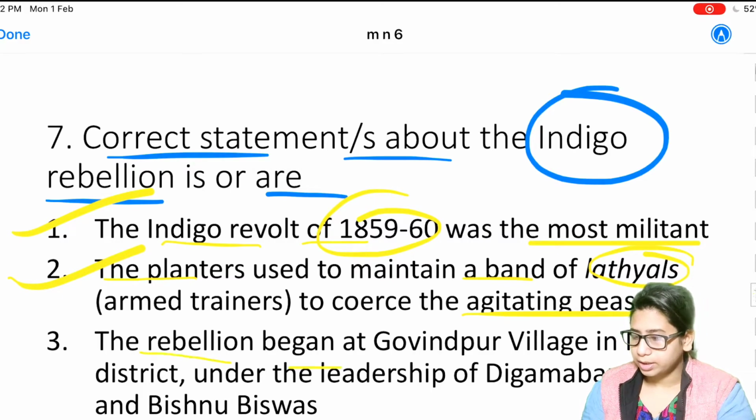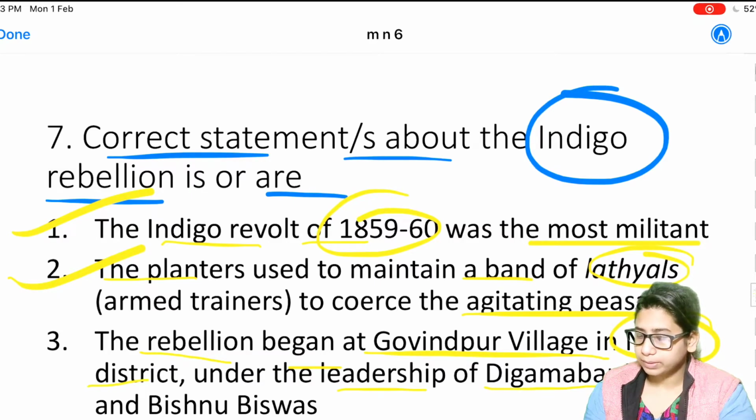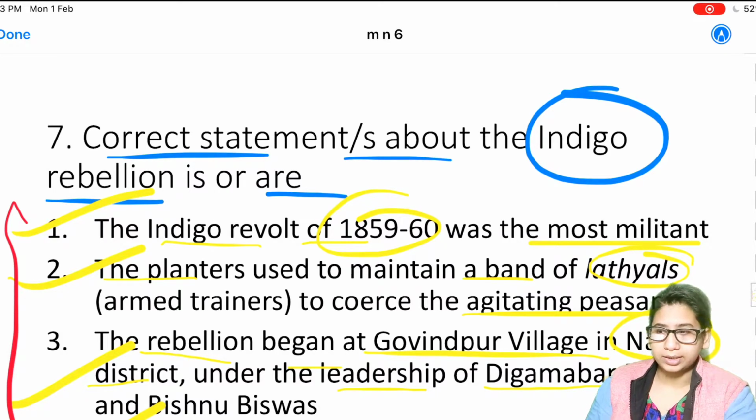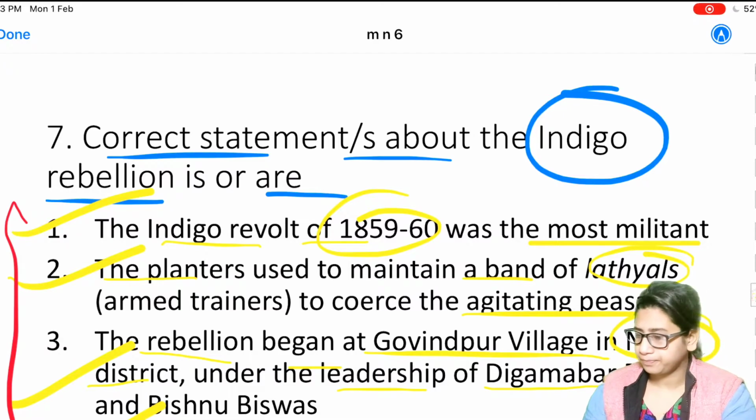Next option is, the rebellion began at Govindpur village in Nadia district under the leadership of Digambar Vishwas and Vishnu Vishwas. Yes, this is also true. The cultivation of indigo was virtually wiped out from Bengal in 1860. Yes. So here all the options are correct in the context of the indigo rebellion.